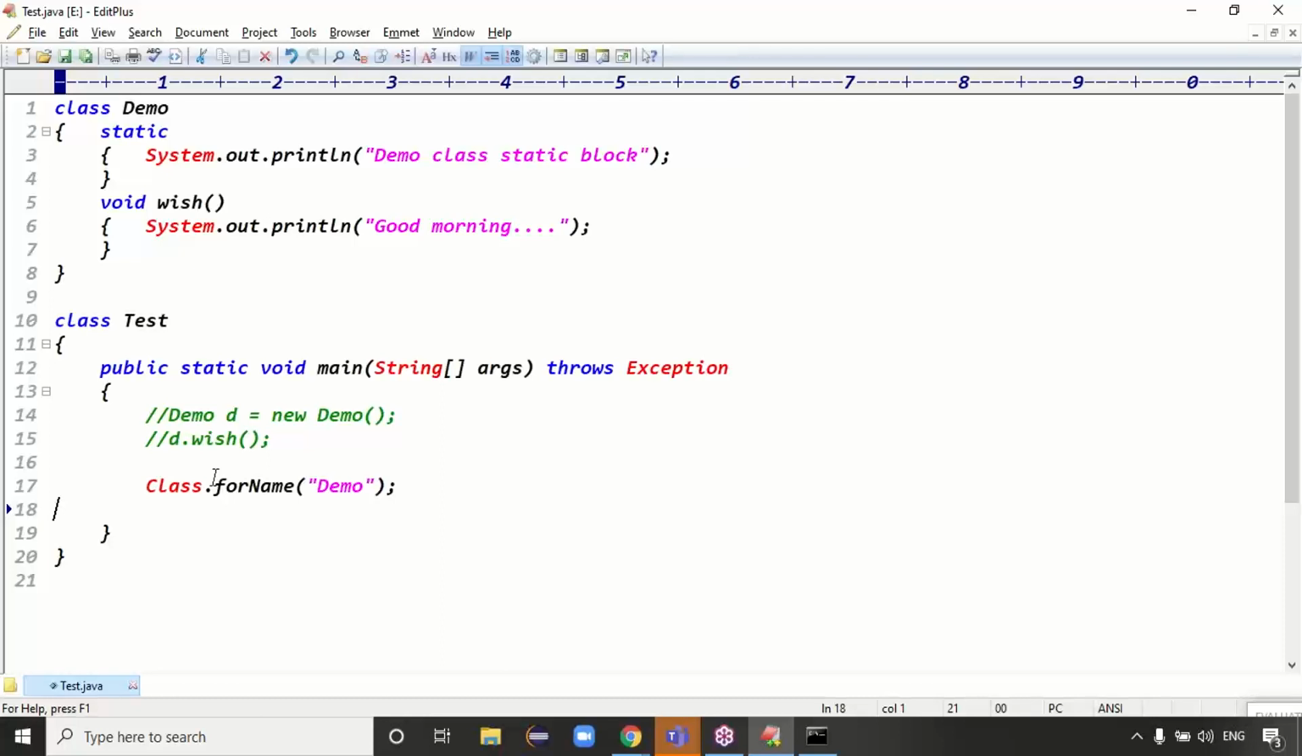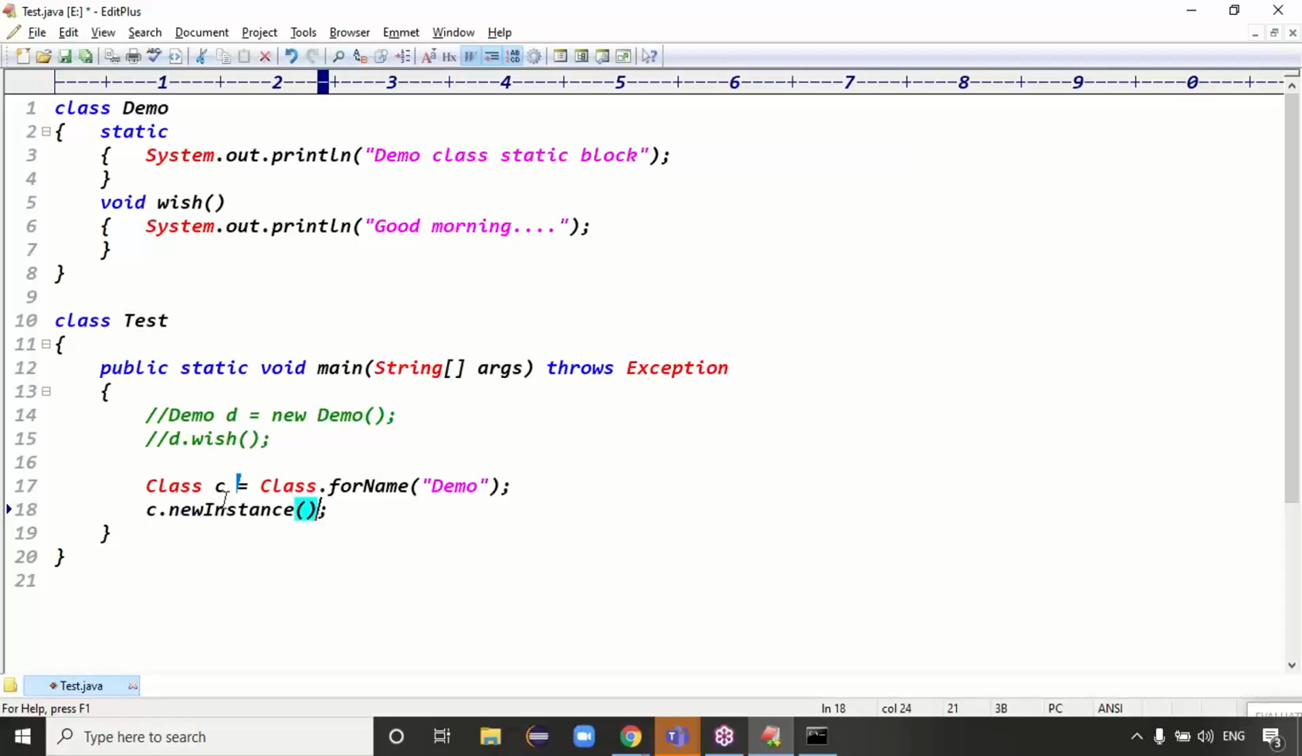For the loaded class, the server is creating an object. To load the class, I'm using Class.forName. After loading, it returns the Class object, which is pointing to the Demo class. Now, c is pointing to the loaded class. For the loaded class, I want to create the object. To create it, we have to use which method?